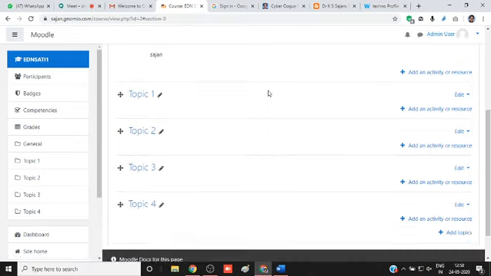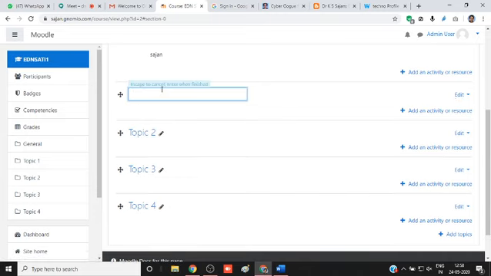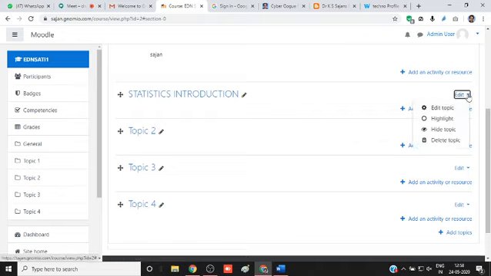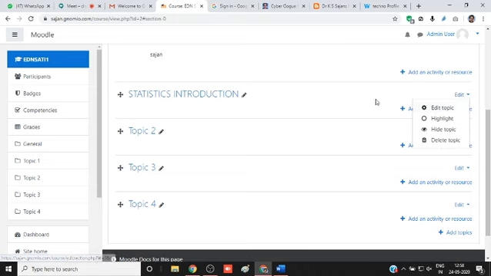That's the first stage. Then second stage. Here I want to change statistics introduction. This is my first unit, statistics introduction. Okay, I just press the enter button. Statistics enter. The same platform can be accessed using a mobile phone in the Chrome browser. Then you can add activity.